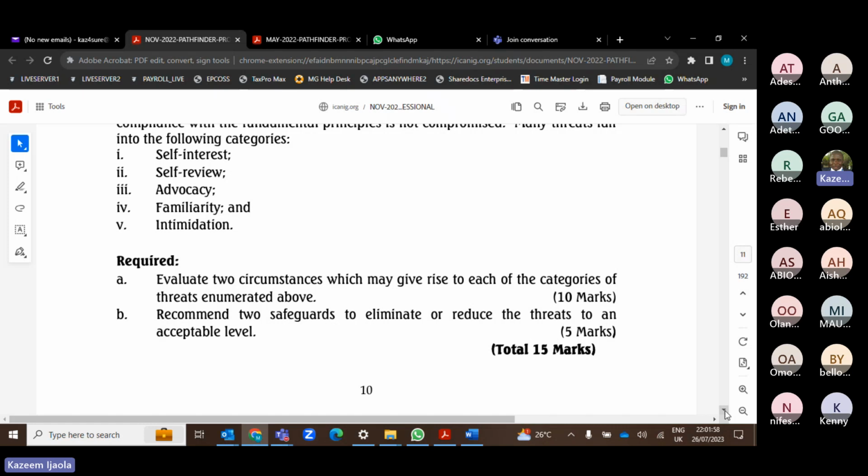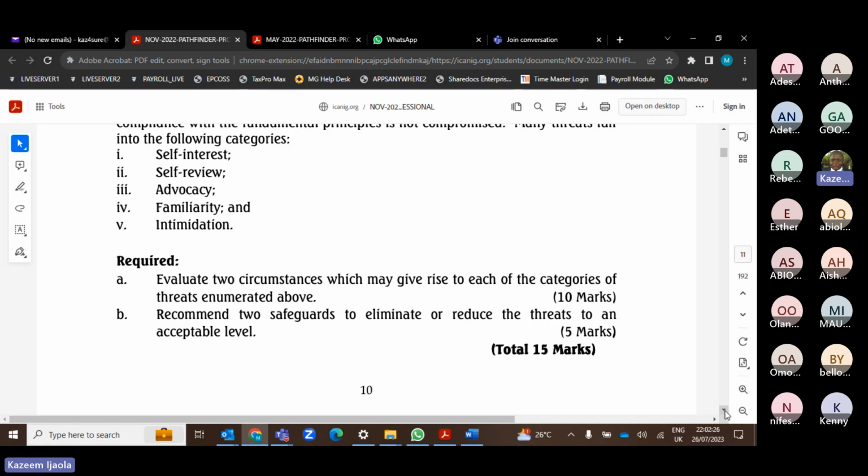Then B, recommend two safeguards to eliminate or reduce the threat to an acceptable level. So what are those things that you need to do under self-interest, self-review, advocacy, familiarity, intimidation? Just tell them two solutions of what you need to do. I've also explained that too.